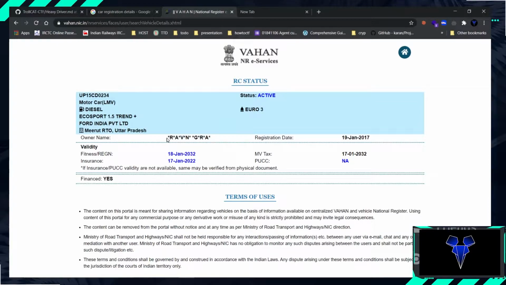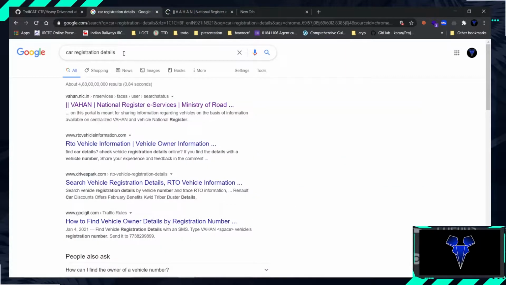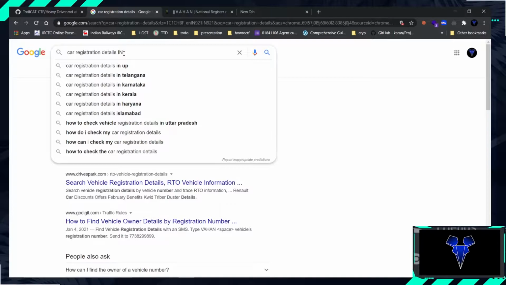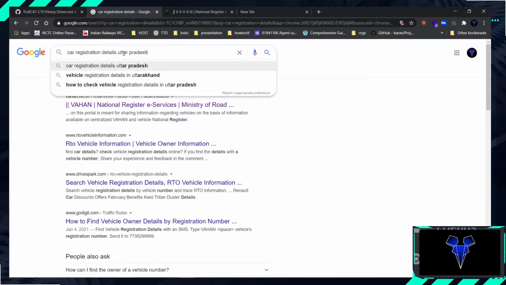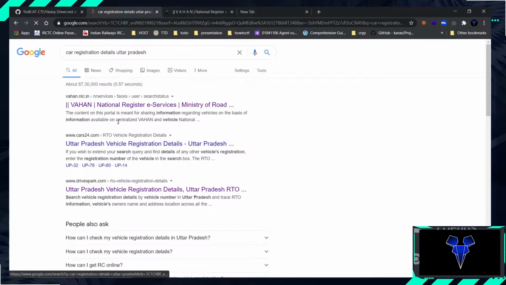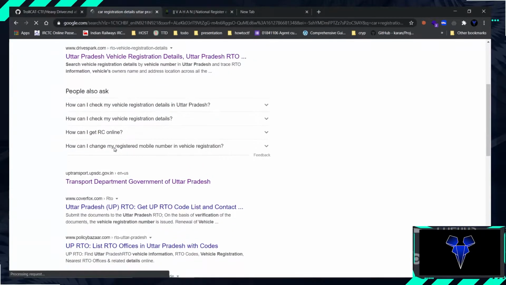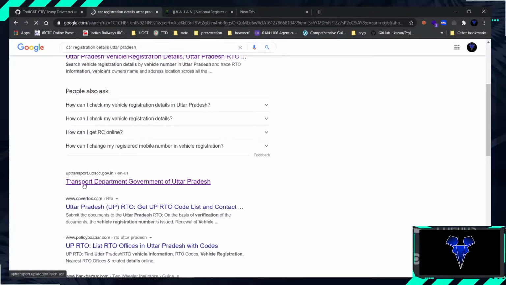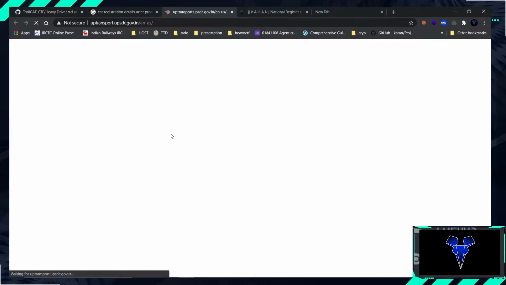So we have to find the complete first name. To do that, we check that it is from Meerut, Uttar Pradesh. So let's see if this state has another website. What we will do is search car registration details in Uttar Pradesh. Have to go down and see. Here's the UP Transport website. Let's go there.